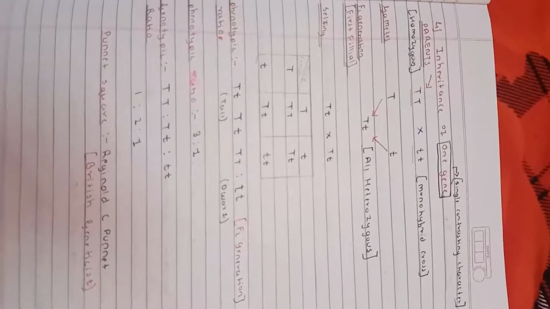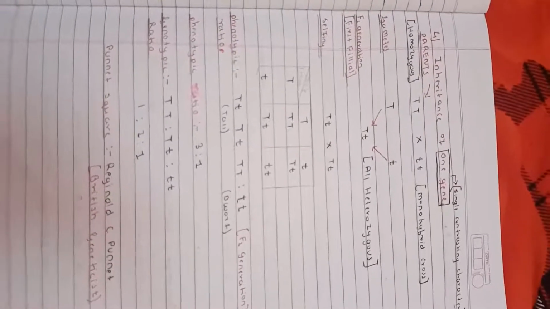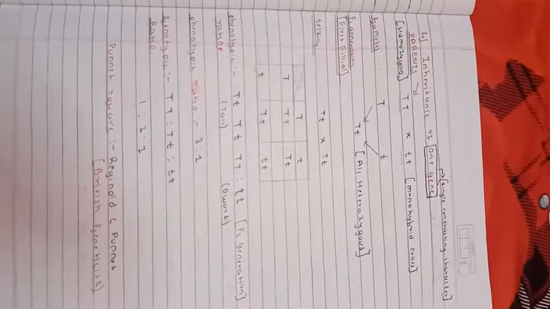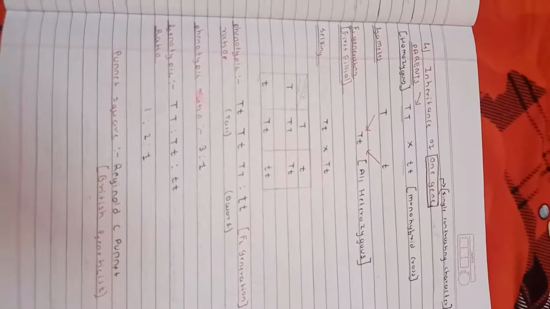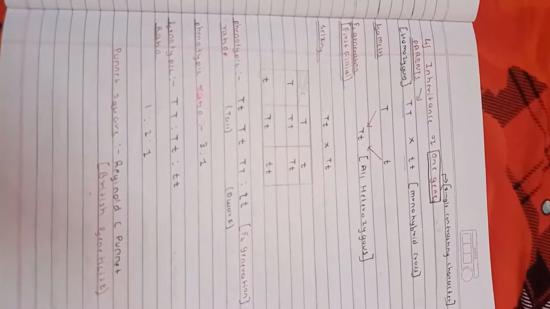If we see the monohybrid cross, gametes are formed, capital T and small t. In the F1 filial generation, we get the heterozygous capital T small t, and after selfing we arrange it into the Punnett square, which was devised by Reginald C. Punnett, a British scientist.